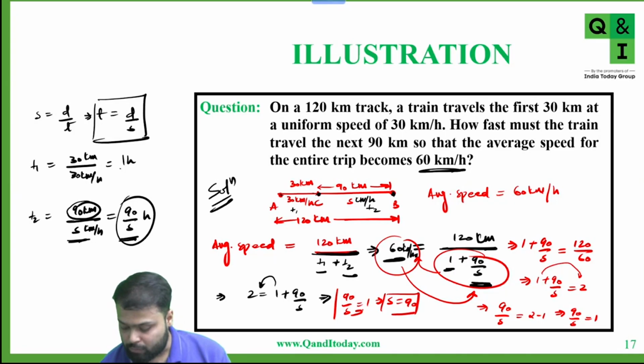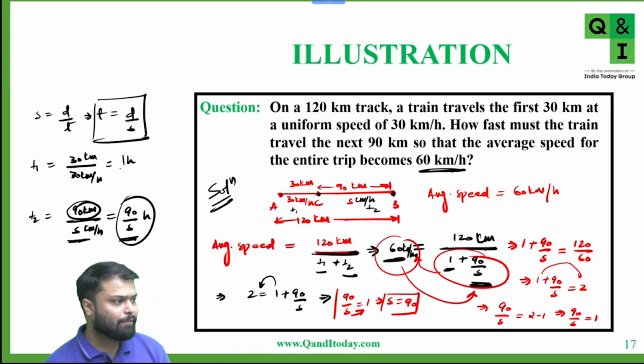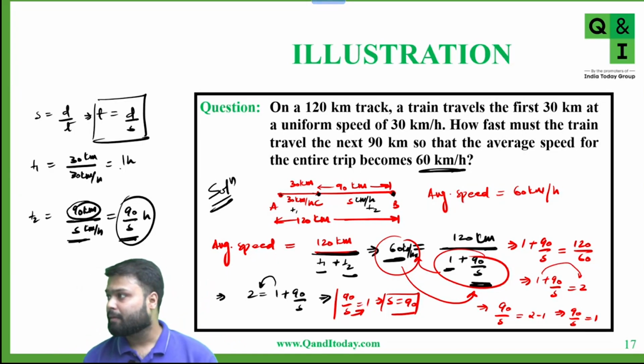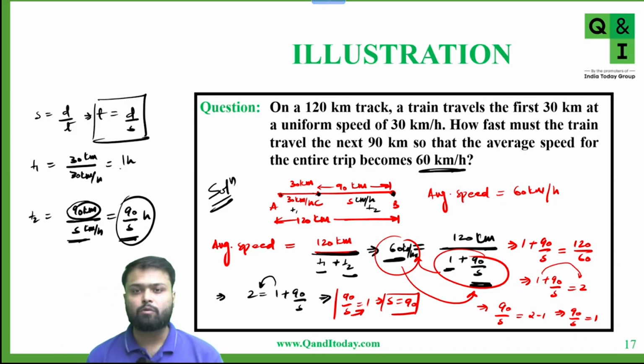Yes or no? Cross multiply here. Any doubt to anyone? Kevin? Francis? Any doubt? Okay, very good.